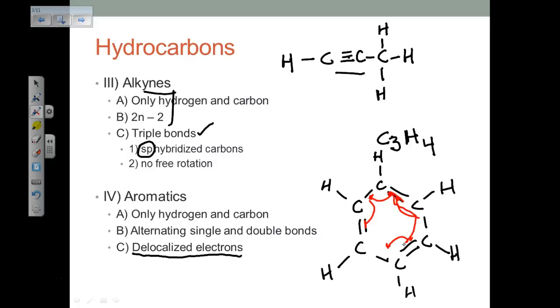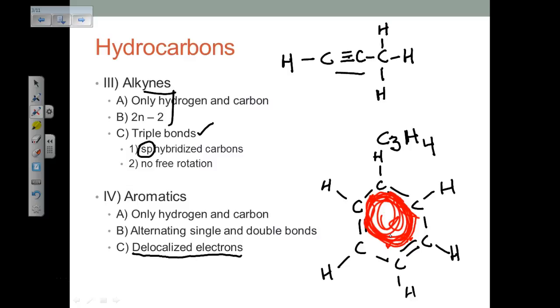So these electrons in the double bonds, not the single bonds, move around and spin. They're not local between two carbons. They are delocalized. They go between all the carbons. And that's my 34-second description.